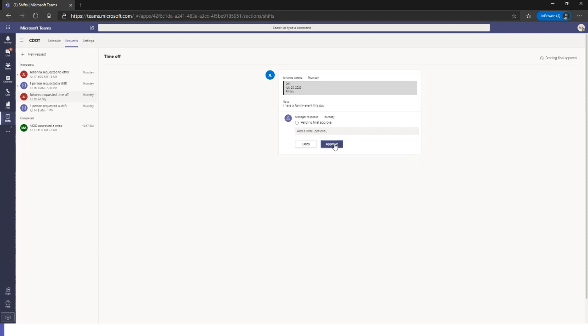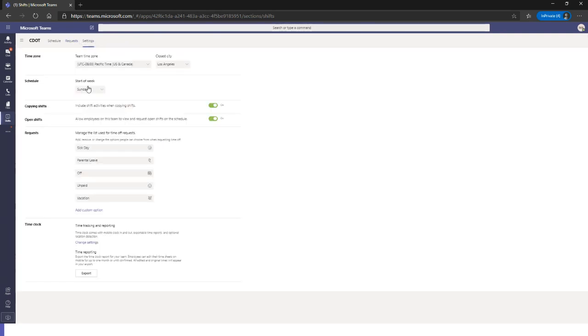this. Now, people often ask, how can I change what my users put in for time off? We do have our settings area over here next to our requests, and down here you can see they have sick leave, parental leave, paid time off, and you can add all your customized options based off of the regulations for your organization.